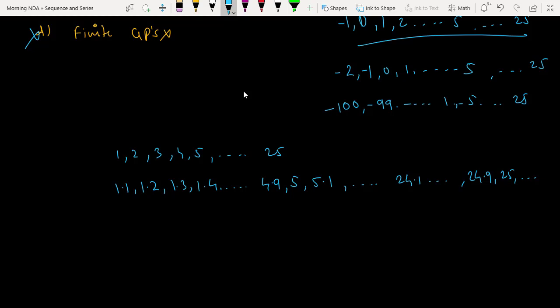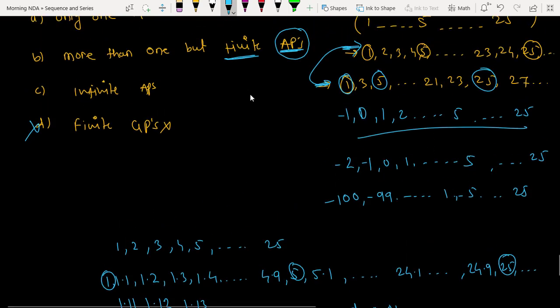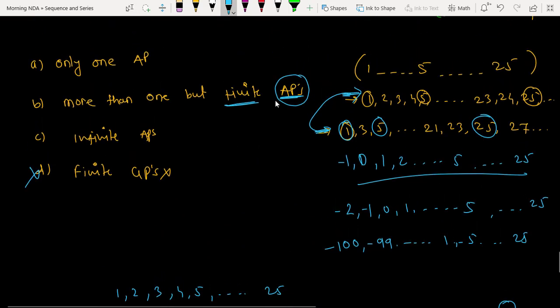Yes, sir. So I have included 1, I have included 5, and I have included 25. Instead of this 1, I can write 1.11, 1.12, 1.13. I can write this also, where I am taking the common difference as 0.01. Whatever you do, if the common difference is in proper format, you will include all these three terms.